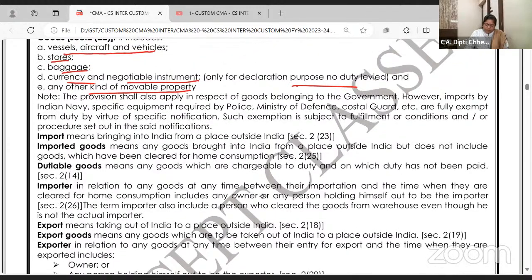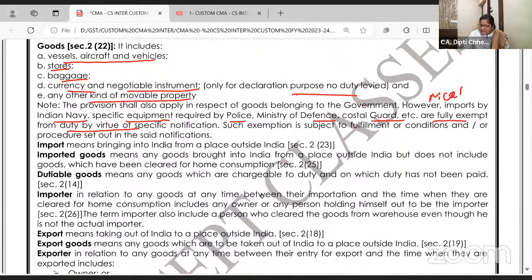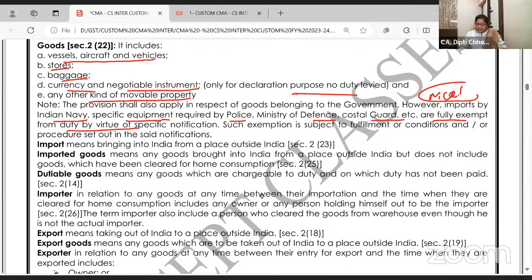The provisions shall also apply in respect of goods belonging to the government. However, imports by the Indian Navy, and specific equipment by police, defense, and coast guards are fully exempt from duty by virtue of notification. Exactly. When I'm referring to this, I'm checking the papers from 2014 onwards, to see what MCQs are asked again and again. So even if you import the goods, you are not liable to pay duty if these goods are imported by the Indian Navy, Defense, Police, Coast Guards, etc.